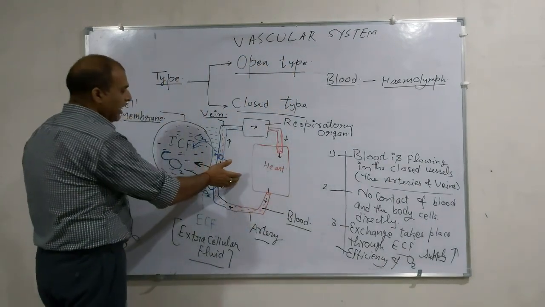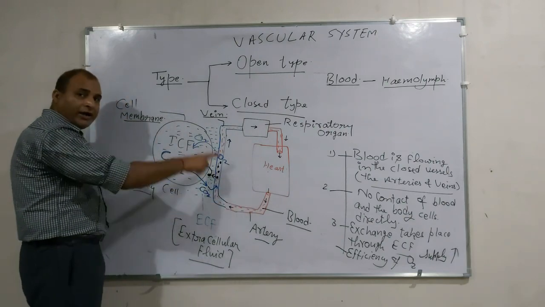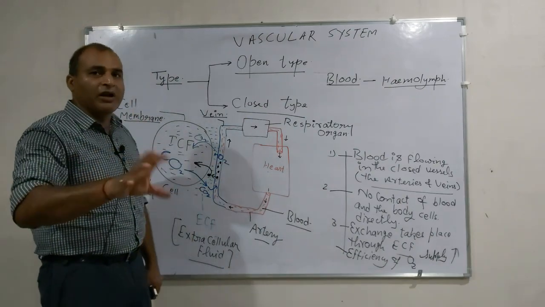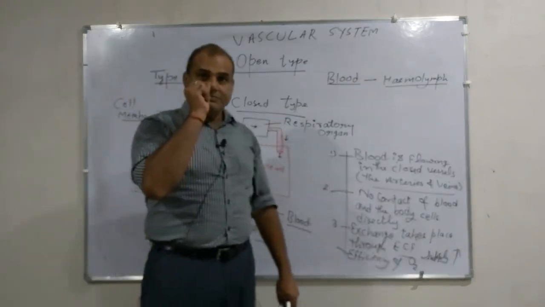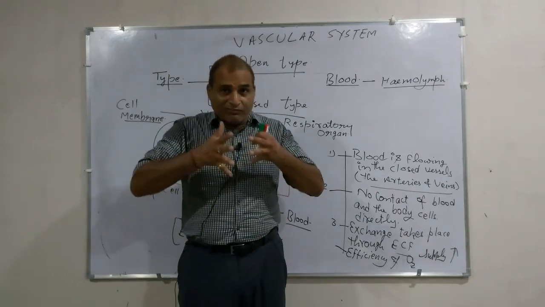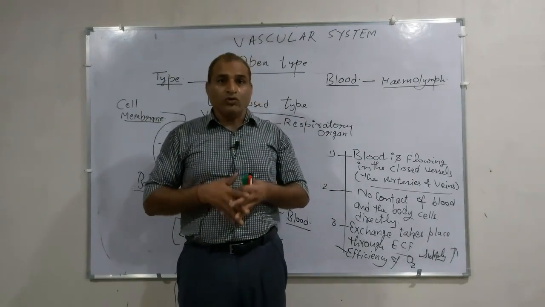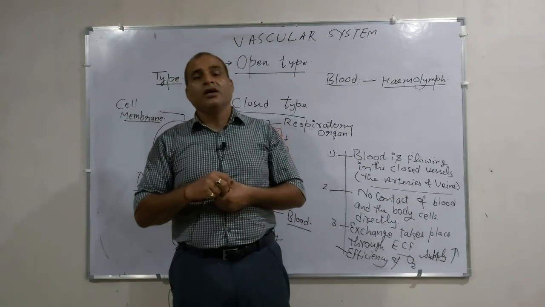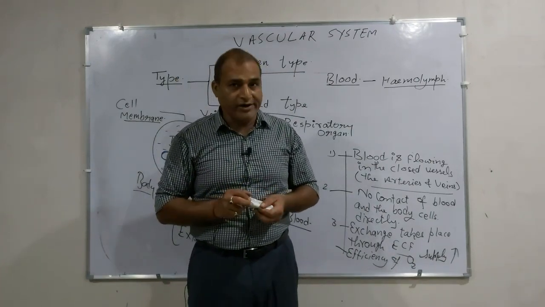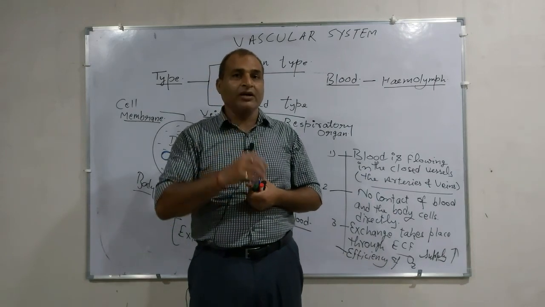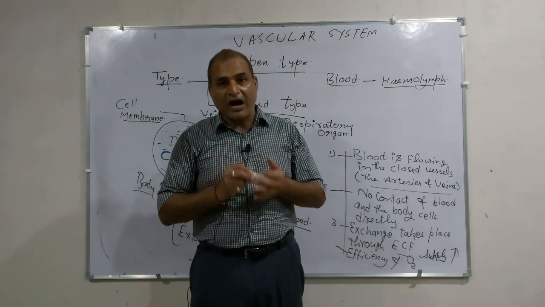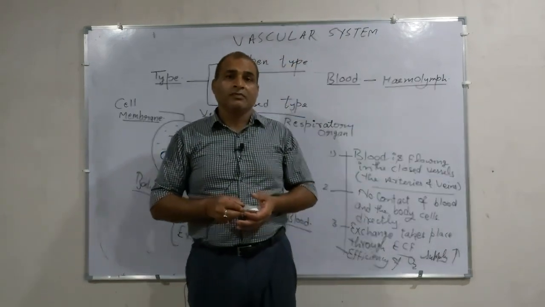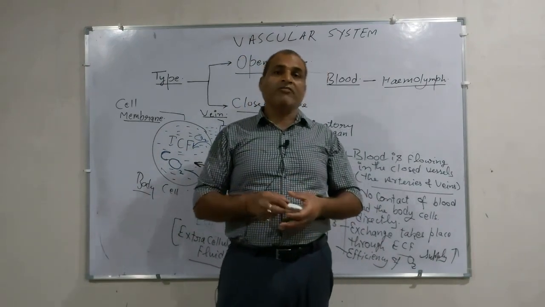Now come again to this diagram here. Now it is very clear what is going to happen in the closed blood vascular system. The heart is a pumping machine, and it pumps the blood to the different body parts. Why? Because as the body gets enlarged, to supply blood to distantly placed body cells, an effective pumping mechanism is required, and this pumping action is done by a special pumping machine in the body known as the heart.